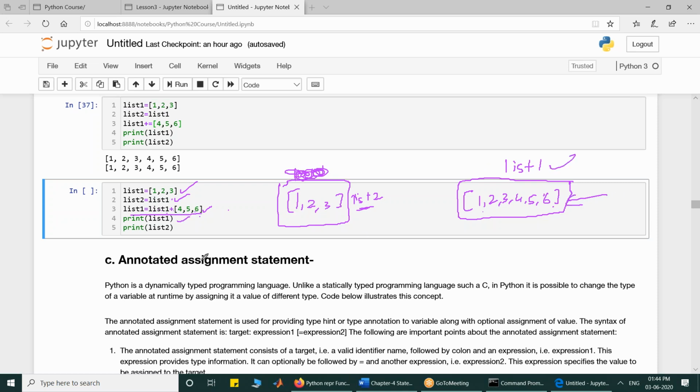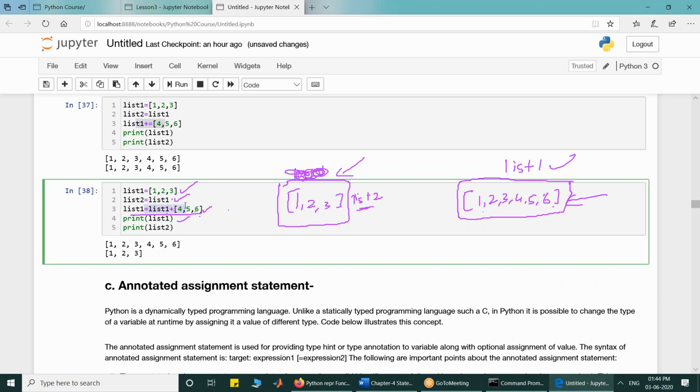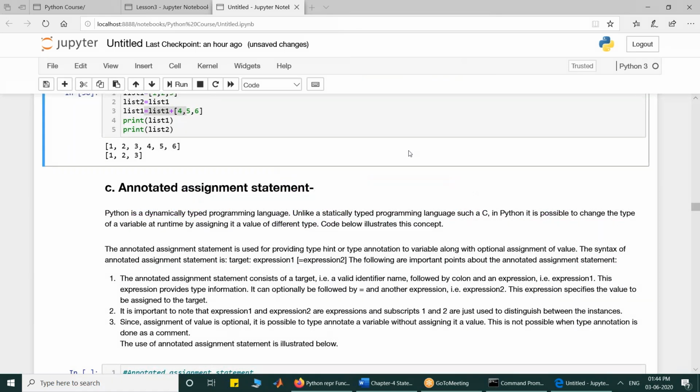So when I print list1, I will get [1, 2, 3, 4, 5, 6], and when I print list2, I will get [1, 2, 3]. If I execute this code, I will get exactly that. So in a nutshell, augmented assignment and longhand assignment do not always give the same result. If it is clear, say yes, otherwise say no, and I will be happy to clarify that.